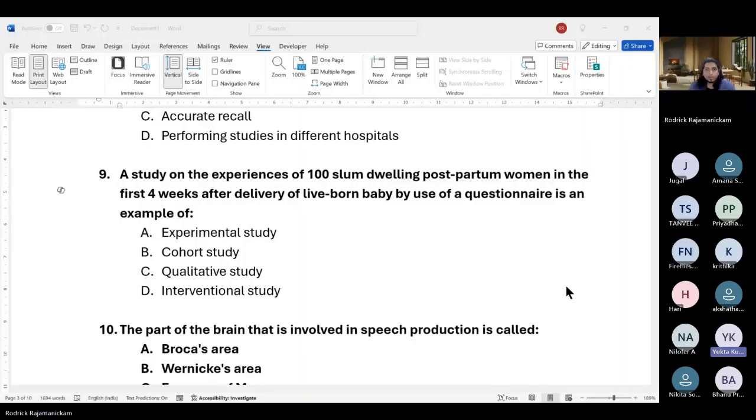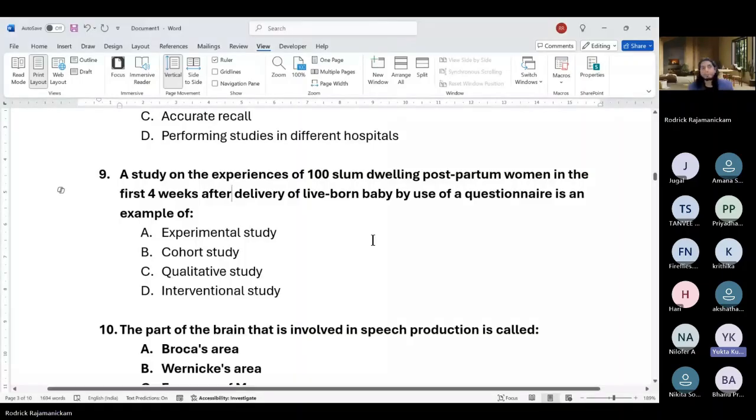So the experience has happened in the past, right? No. What they're saying is you're studying the experiences of so many people. Within the first 4 weeks of delivery, you'll identify a certain number of people who have given birth.